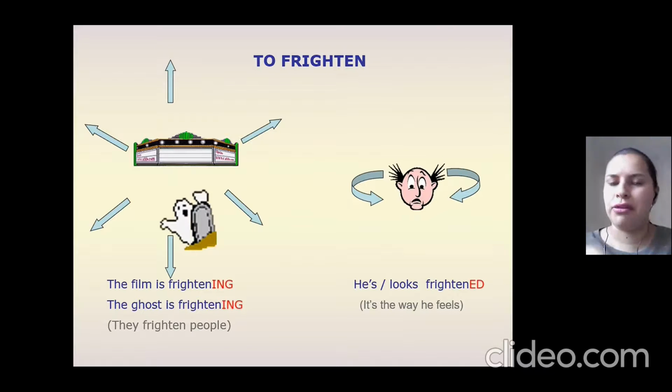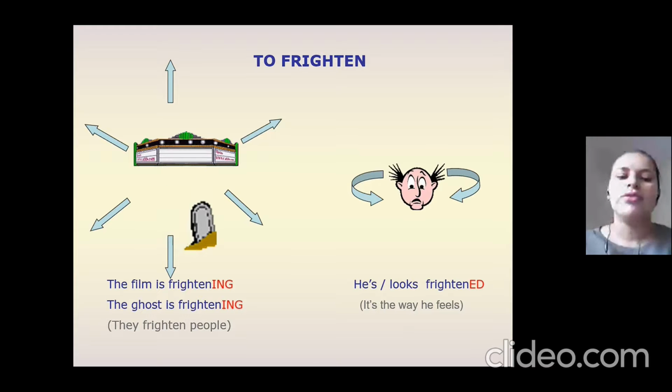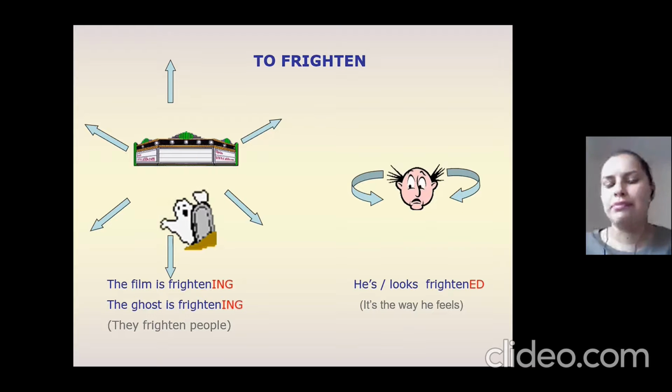First, frightened. Remember that we usually have a verb that is the one that is expressing the emotion. So we are going to try to select if the ending is with ing or with ed to make an adjective in order to express the opinion or the emotion. Let's look at the first example with ing. The film is frightening. The ghost is frightening. They frighten people, so they produce fright in people. On the other hand, we have he is frightened or he looks frightened because it's the way the person feels.